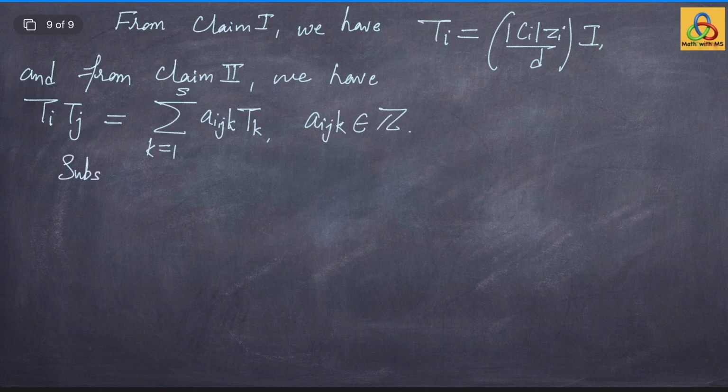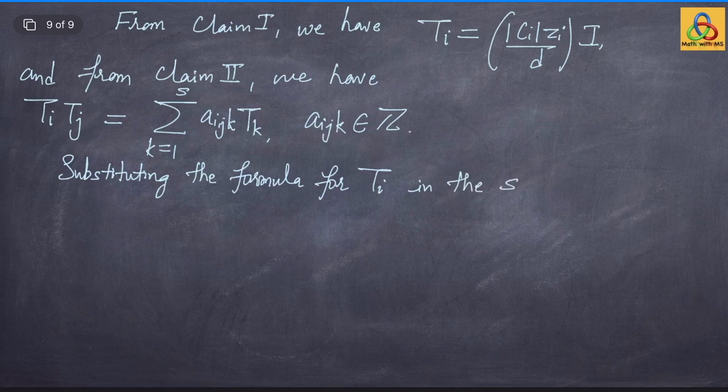Now we substitute the expression of Ti in the second expression.